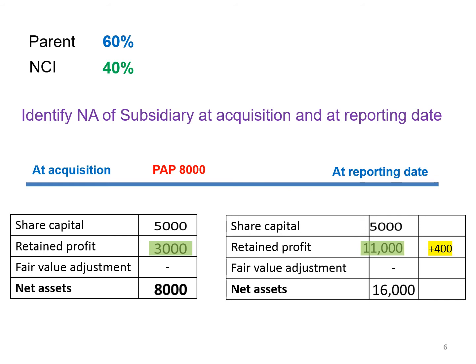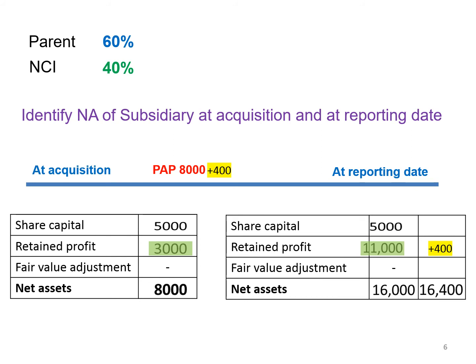This surplus depreciation should be added back to the subsidiary company, that is Beta company's retained profit. So accordingly, for consolidation purpose, Beta company's retained profit is increased to 11,400. That will result in an increase in post acquisition profit by 400. So post acquisition profit should be 8,400 for consolidation purpose.